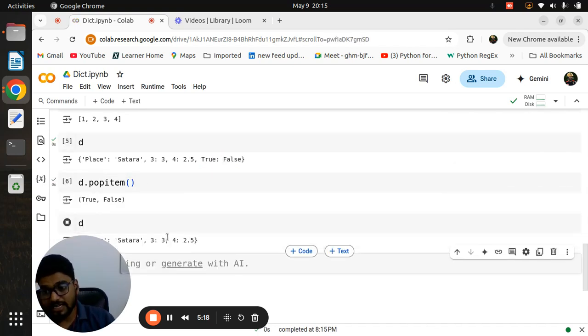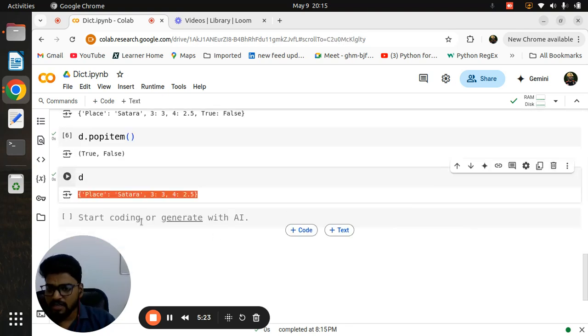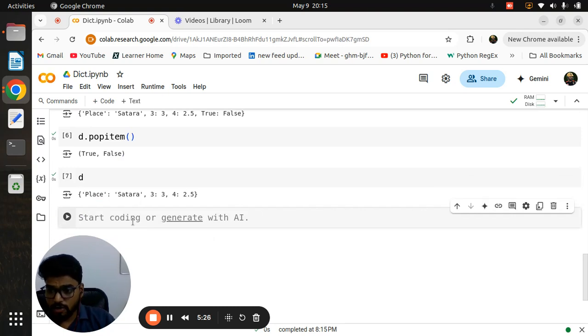If you print that dictionary, you can notice that the last key value pair is deleted. Got it? As simple as that. Whenever you want to delete a particular key value pair, you can directly use the pop method. Whenever you want to delete the last key value pair, definitely you can go to popitem.